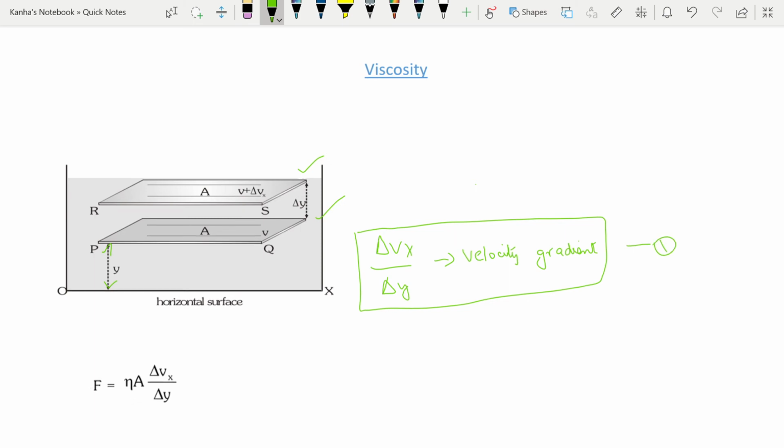Next, according to Newton, the viscous force F, which acts between these two layers, is proportional to the contact area of these two. It is proportional to the velocity gradient that I just told you about.